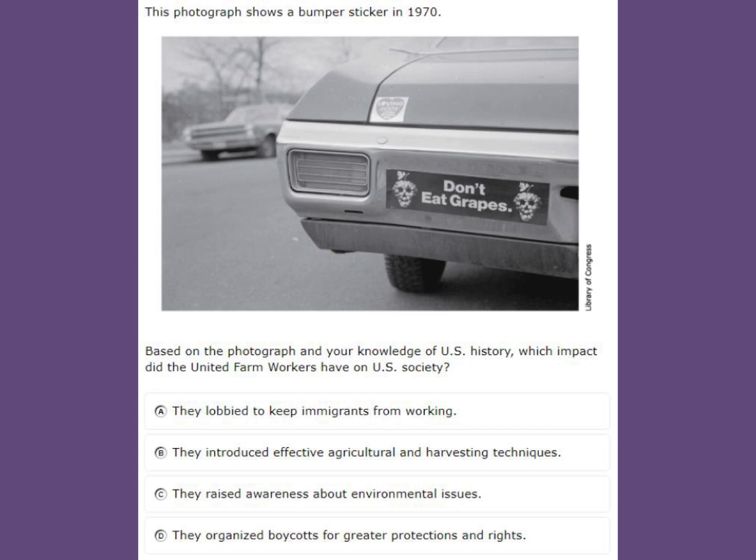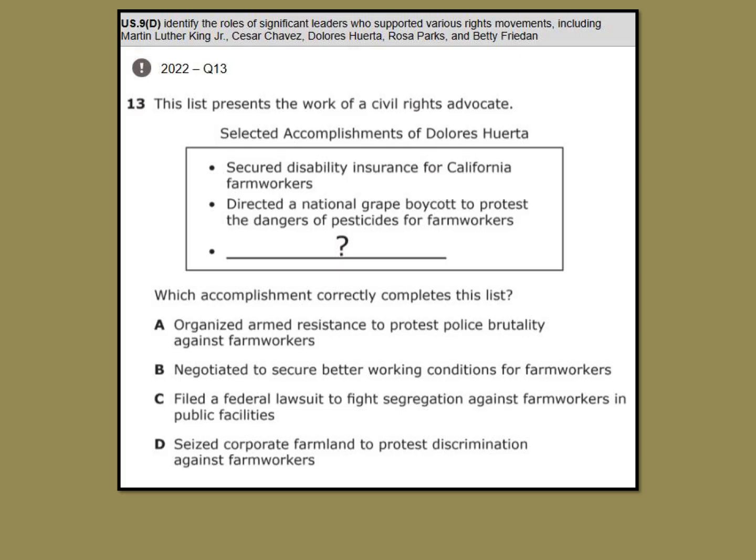The answer is D. This presents a work of civil rights advocate of accomplishments of Dolores Huerta.